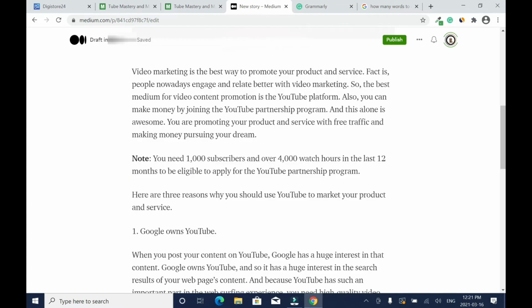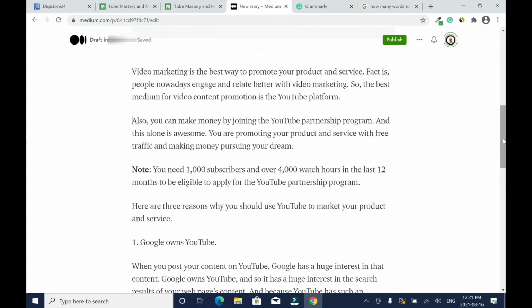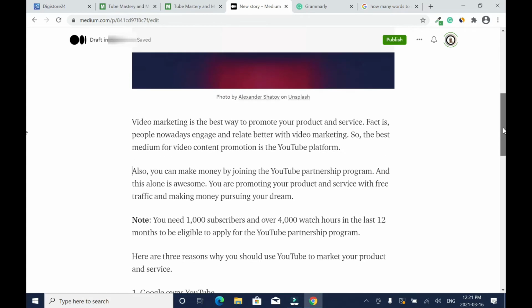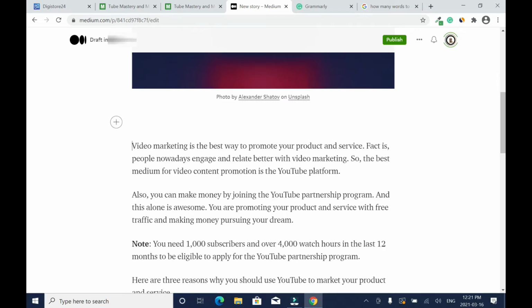All right, so for readability, I need to chop this thing off a bit. So this is how I want it, and most of the time it's good to add little titles. It just attracts people to read more.